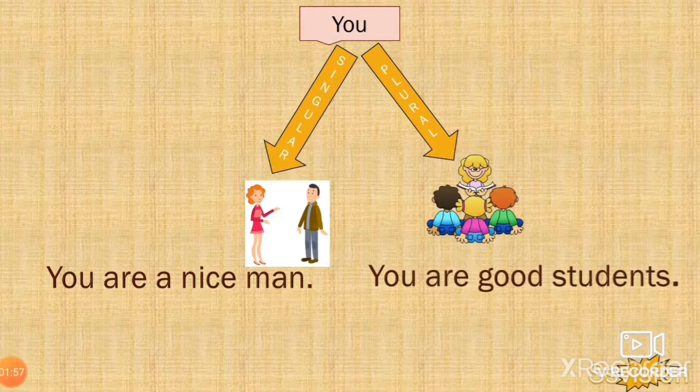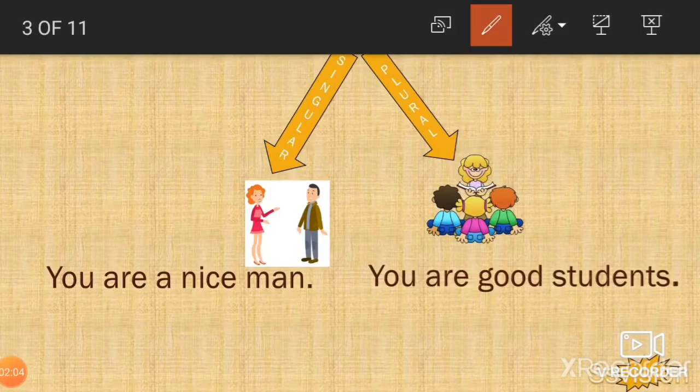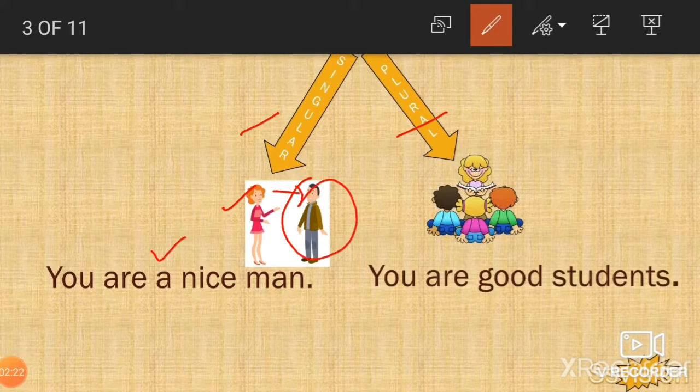Now, you. You is a pronoun which is used for both the singular and the plural nouns. For example, you are a nice man. This lady is telling this person. Now we are talking about only one person here, singular. So she's saying you are a nice man. Whenever we're talking about one person, okay, so you are a nice man.